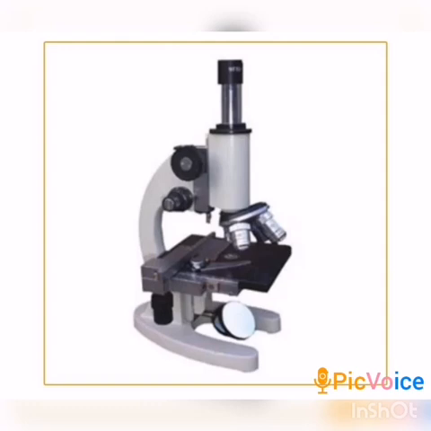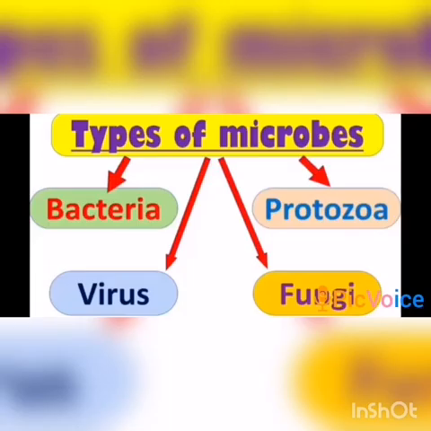In the screen, you are seeing that microscope. Through this microscope only, we can see the microorganisms. Microbes are of four main types: virus, bacteria, fungi, and protozoa.